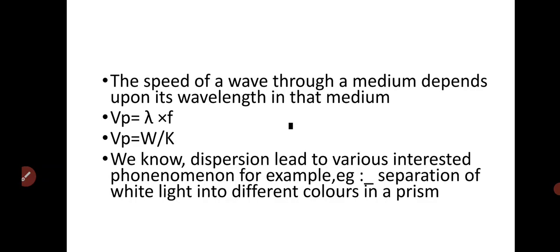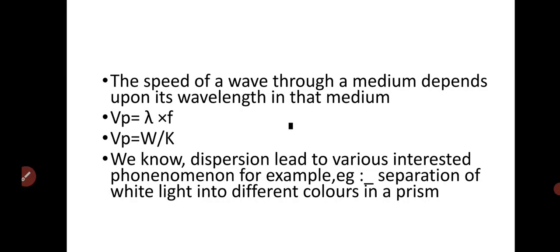For example, an electromagnetic wave can propagate through any medium, like glass, water, crystal, etc. In each and every medium, the wavelength will be different. Accordingly, its velocity varies.